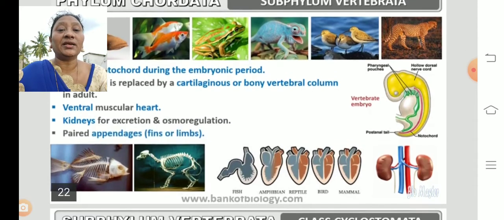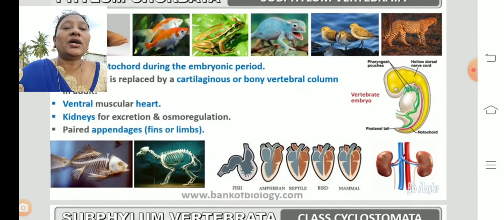The heart is on the ventral side, and the kidney is for excretion and osmoregulation. What is excretion? The process of elimination of waste out of the body is called excretion. So the elimination of waste materials is carried out by the kidneys. And osmoregulation. What is meant by osmoregulation? Balancing the salt content in the blood or in the body. The excessive salts will be eliminated out of the body through the urine as well as through sweating, etc. And it balances the content of salt in the body.